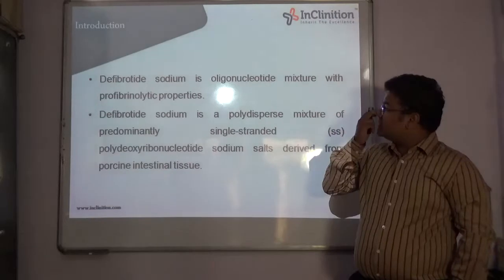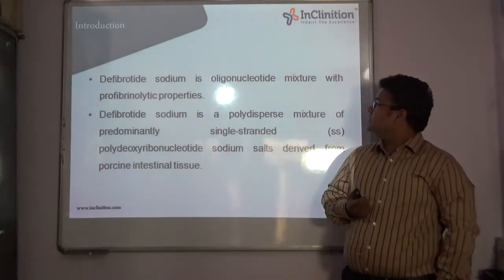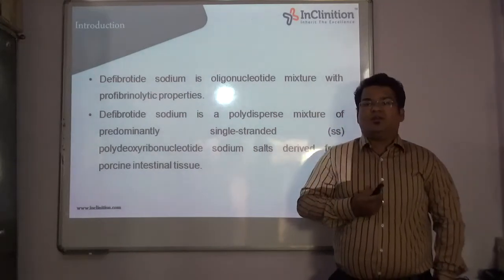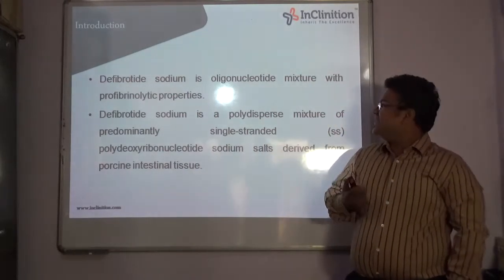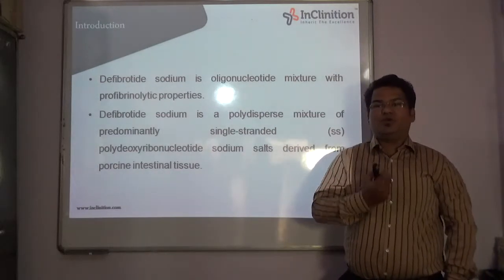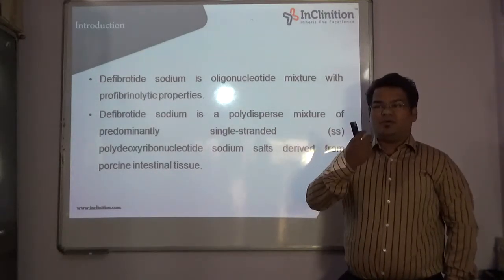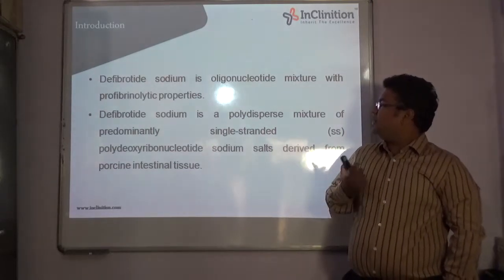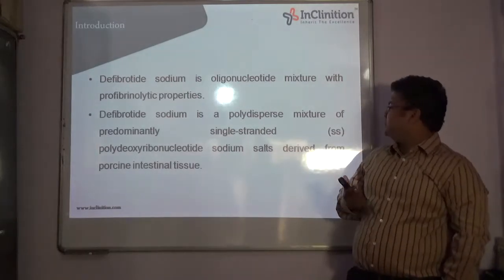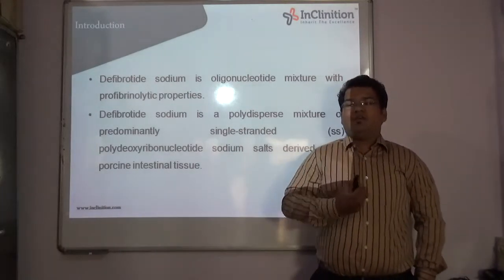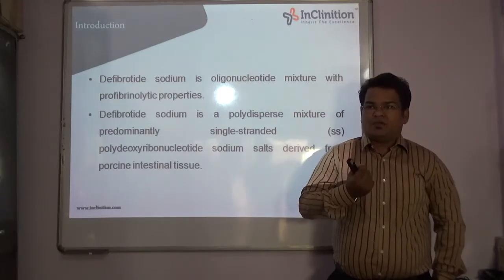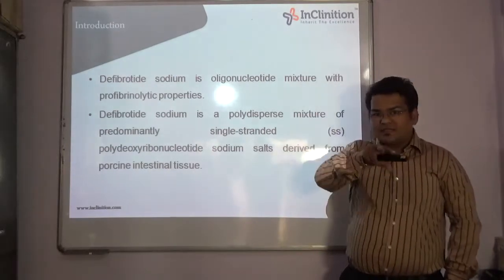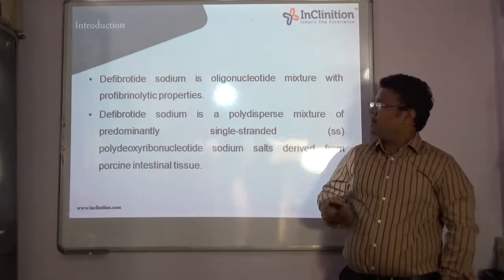So, introduction first. Defibrotide sodium is an oligonucleotide mixture with pro-fibrinolytic properties. Now what do these things mean? Basically, oligonucleotides are the nucleotides which are present in our DNA, and then the fibrinolytic properties. Now what are fibrinolytic properties? This is derived from the intestines of pig. The intestinal cells of pig, these properties are derived, and by mixing those two, our molecule defibrotide is obtained.